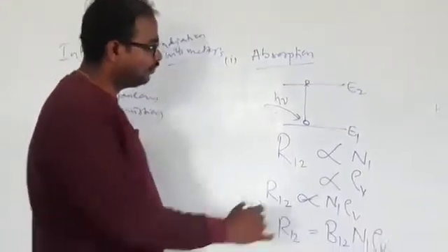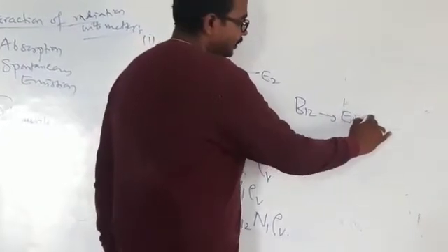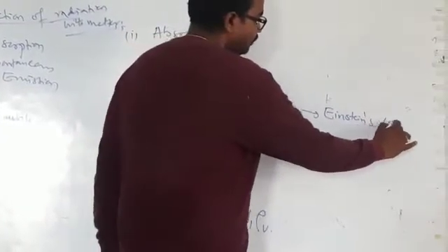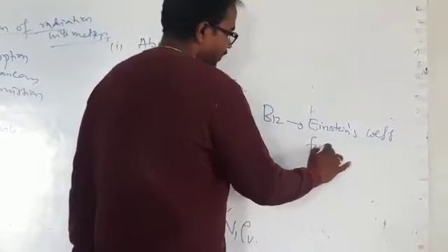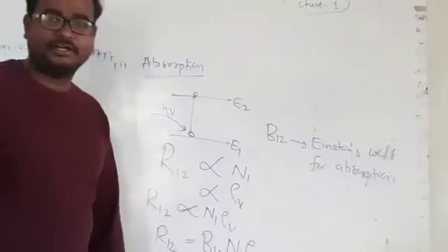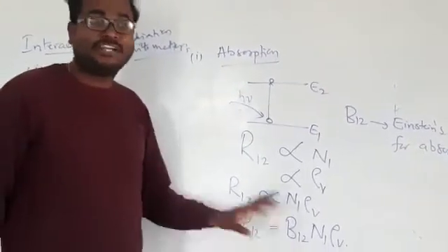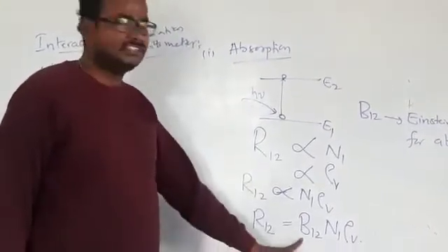Now what is this B12? B12 is known as Einstein's coefficient for absorption. What information is given by this B12?